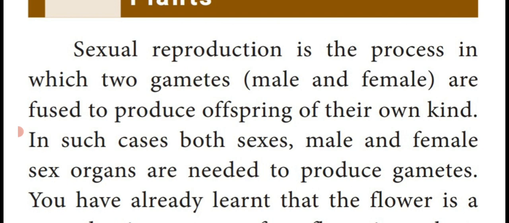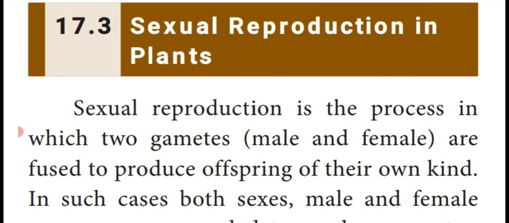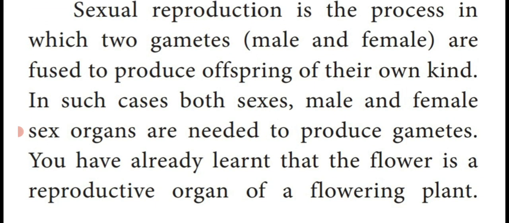Dear students, see the paragraph. What is sexual reproduction? This is an important 2-mark question. Sexual reproduction is the process in which two gametes, male and female gametes, are fused to produce newly formed offspring of their own kind. That is known as sexual reproduction.